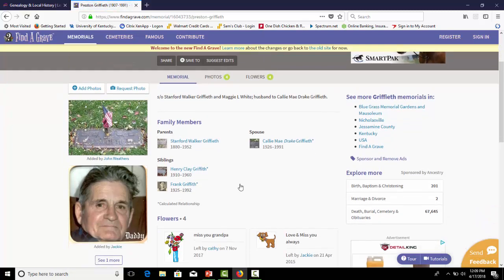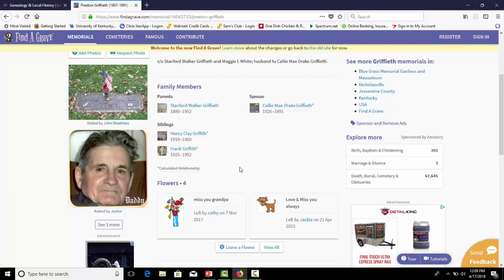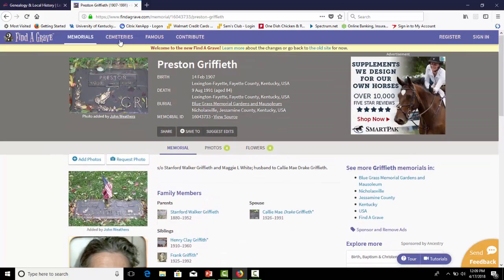The one thing I really like about this is that it lists family members. You have one of his parents listed, you have his spouse, you have some of his siblings, and it may not list everybody, but it gives you a good starting point if you're looking for genealogical information and creating a family tree. The other thing you can do is search by cemetery,